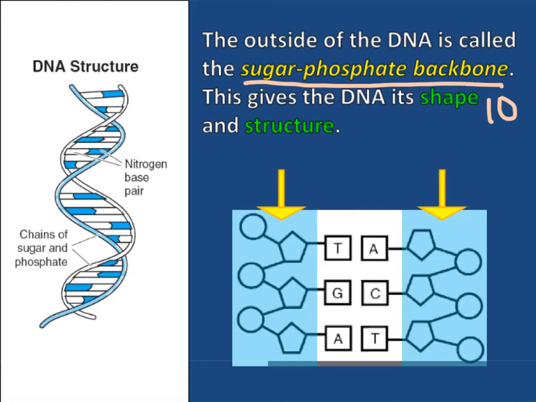So, on number 11, what does the sugar phosphate backbone provide? It provides the cell with shape and structure. Shape and structure. Number 11.